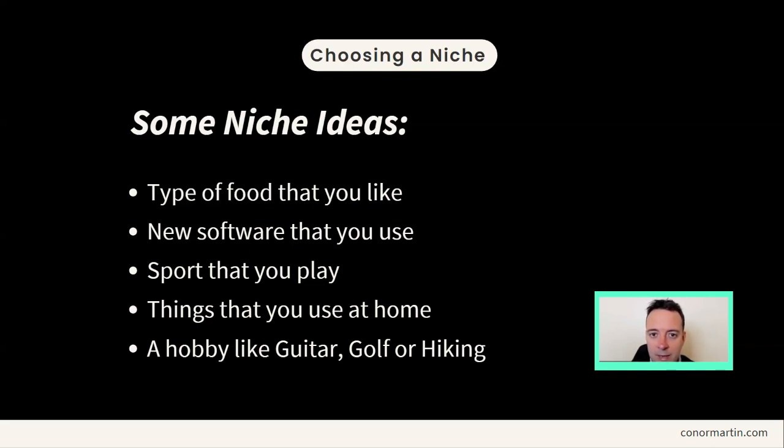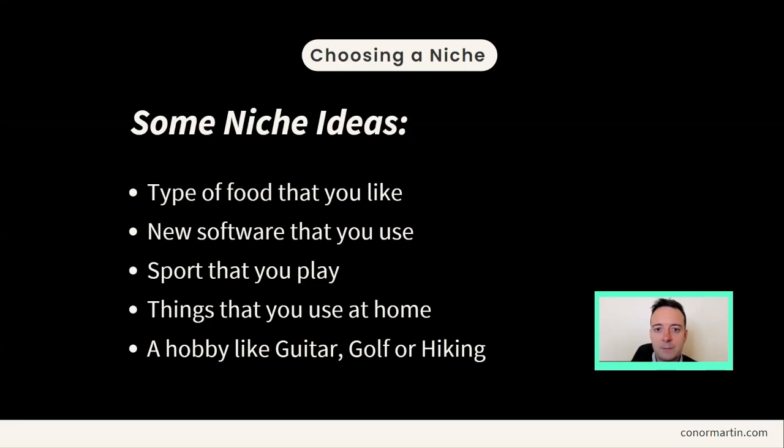And probably one of the best topics is a hobby. So like the guitar, you know, people have to buy things for their hobby. Think about a guitar, you have to buy the guitar, you have to buy the strings, you might need a teacher, stuff like that. So you can help people with all of that information. Same is true for golf. Hiking, you can imagine people need golf shoes, hiking shoes, all of that type of content you can create around that topic.